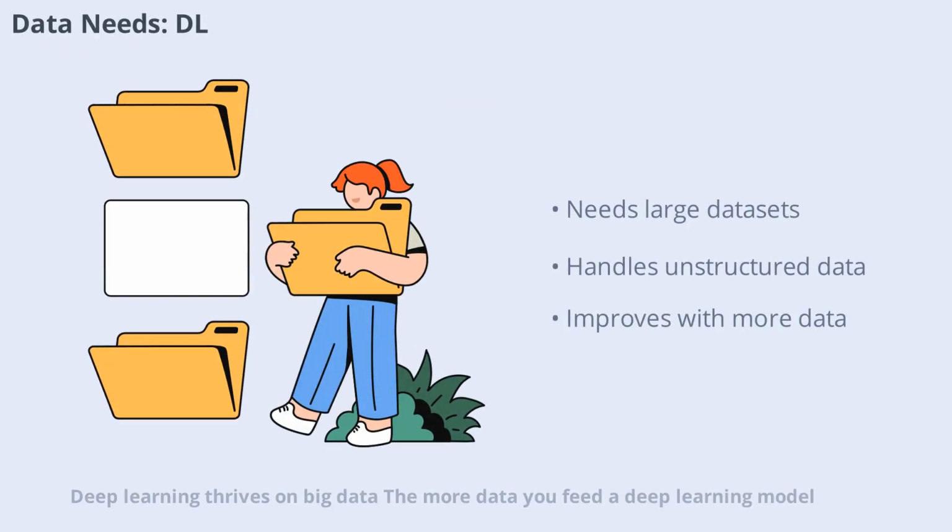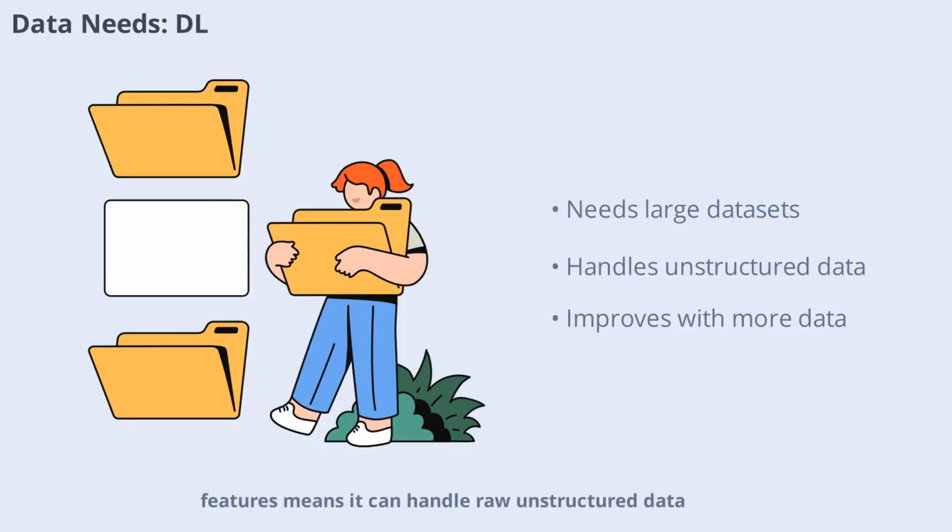Deep learning thrives on big data. The more data you feed a deep learning model, the better it performs. This is especially true for tasks like image and speech recognition, where subtle patterns can only be learned from vast amounts of examples. Deep learning's ability to automatically extract features means it can handle raw, unstructured data, but only if there's enough of it. Without large datasets, deep learning models may underperform or overfit.